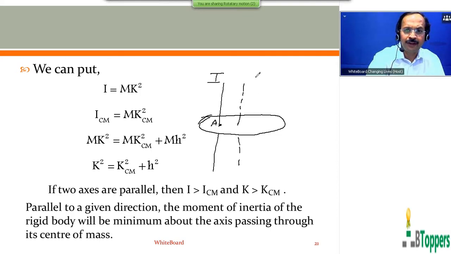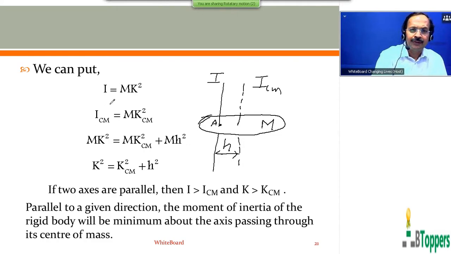ICM is the moment of inertia of the rigid body about the parallel axis through the center of mass. h is the perpendicular distance between the two axes, and capital M is the total mass of the rigid body. So we can write I equal to mk square and ICM equal to mkcm square, and we substitute these values.